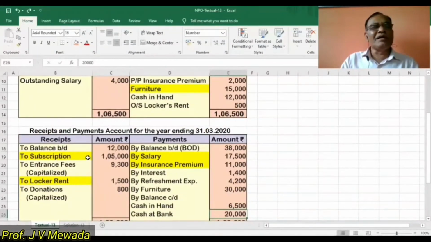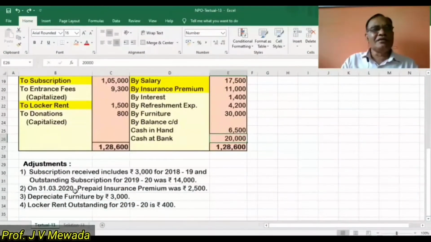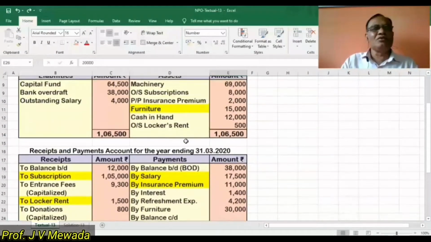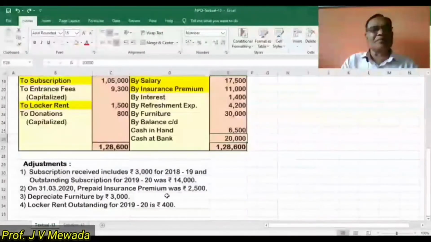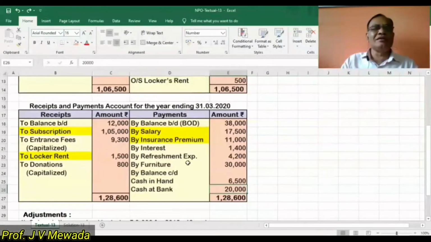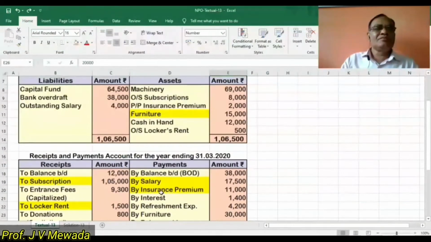Now I have done the marking on the subscription because there are two adjustments on the subscription. So we'll be writing this subscription in the inner column. Locker rent has two adjustments, outstanding of the last year and outstanding of the current year. Then salary, we have outstanding salary of last year. In the current year, we do not have any outstanding, so only one adjustment is there. Insurance premium, we have two, last year's prepaid and current year's prepaid. So accordingly, we are going to write in the inner column. Okay, so now let us solve the sum.